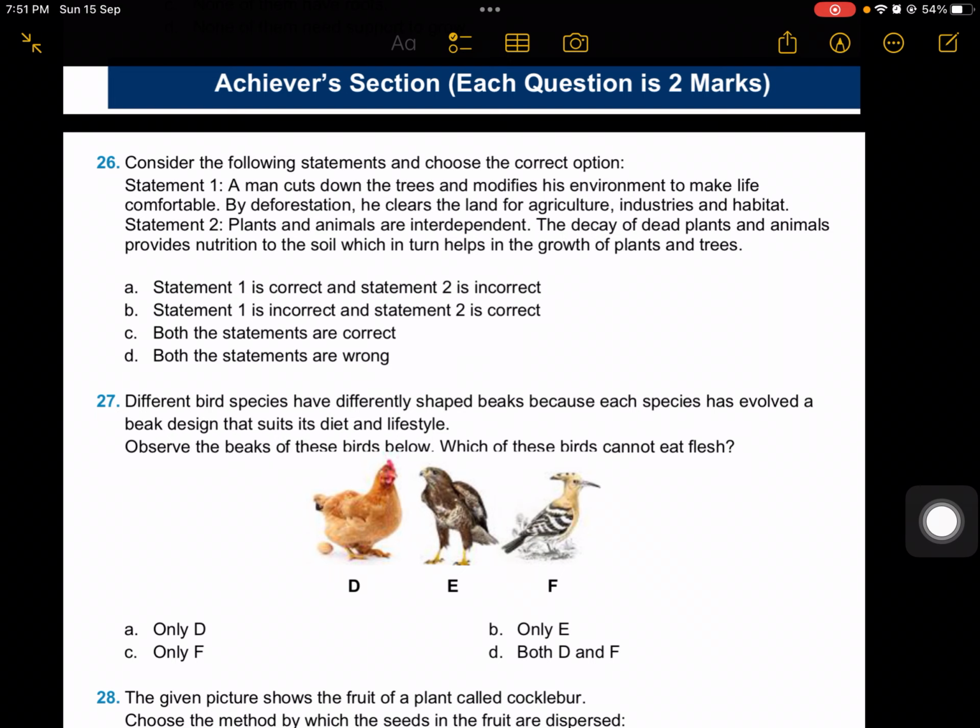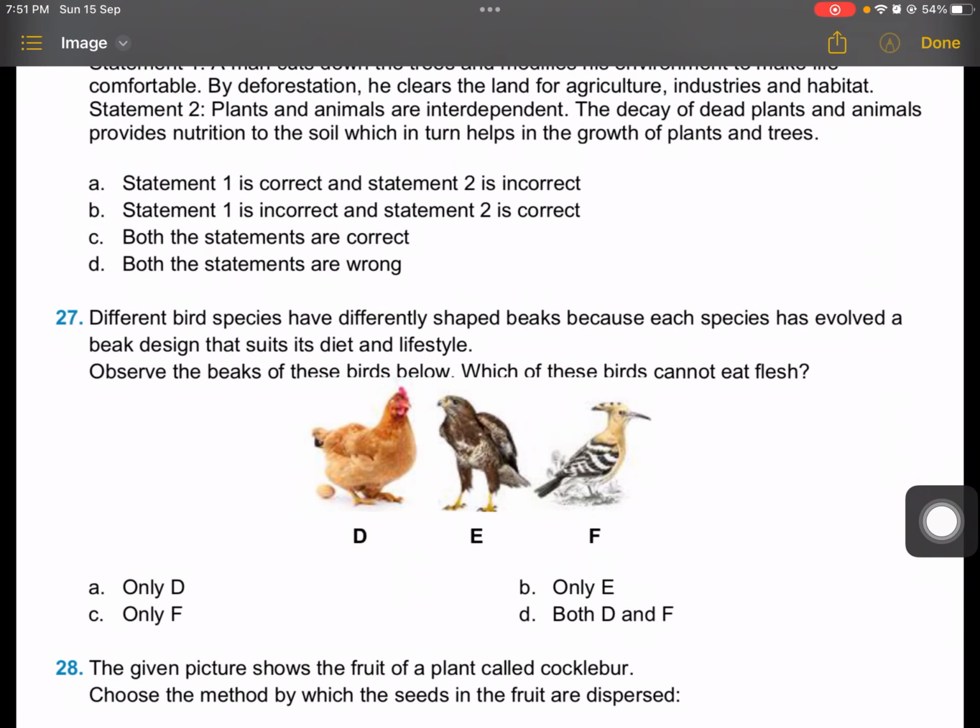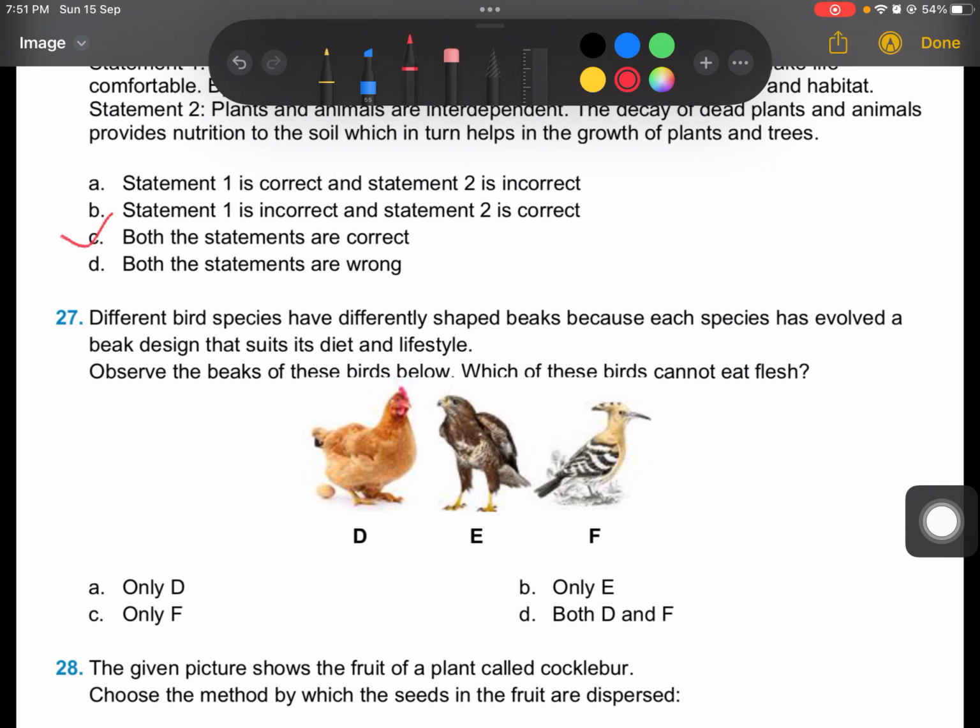Now, see which option is correct here. Statement 1 is correct, statement 2 is incorrect, no. Statement 1 is incorrect and statement 2 is correct, no. Both statements are correct. So option C is the right answer for this question. Now move to question number 27.